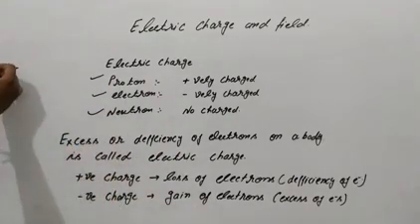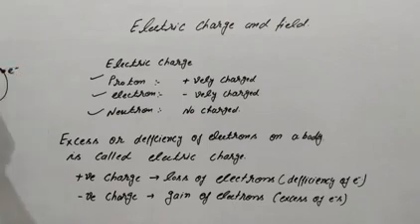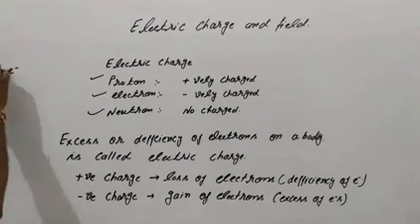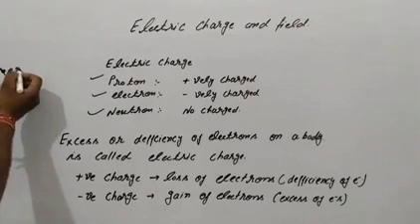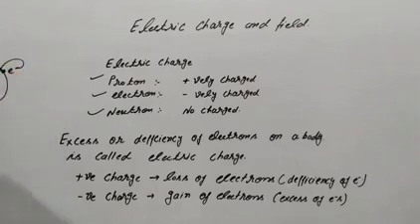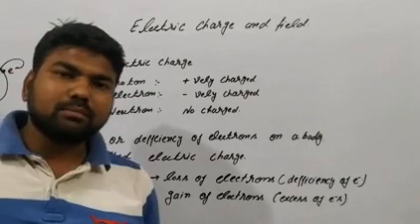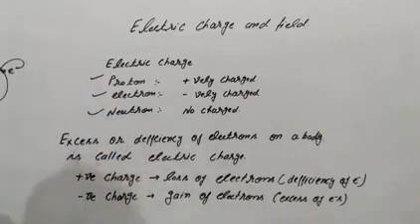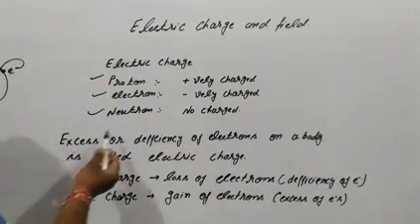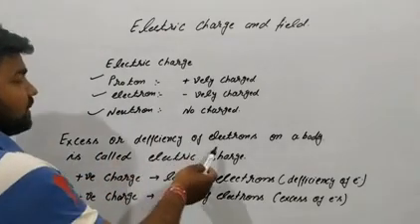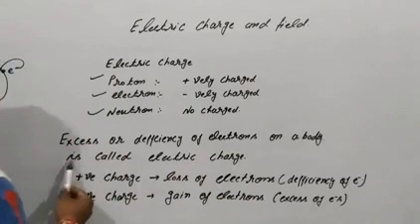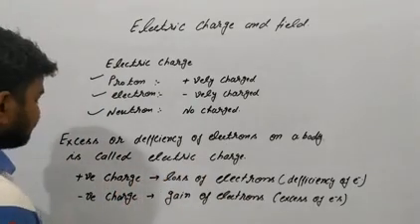The atom consists of electron, proton, and neutron, and it is neutral because the electric charge on the electron is equal to the charge on the proton. The excess or deficiency of electrons on a body is called electric charge.